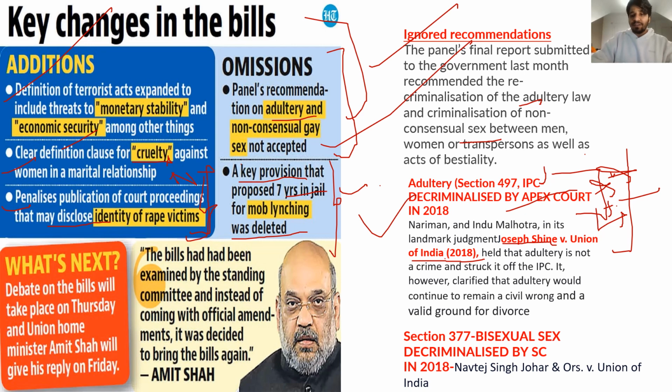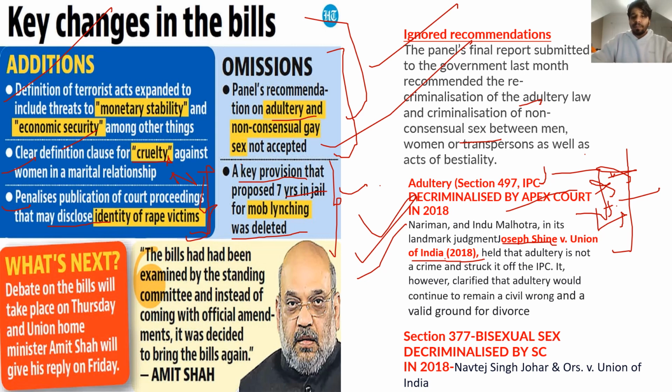Because the Supreme Court, as we can see, has come up with newer concepts like the right to privacy, bodily autonomy and integrity of a woman, that women have control over their body, right? So they are firm about their viewpoints, so they have eliminated this aspect and decriminalized section 497 of IPC. Even now the male who indulges in such adultery will not be punished, right?